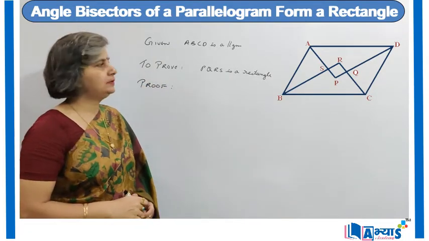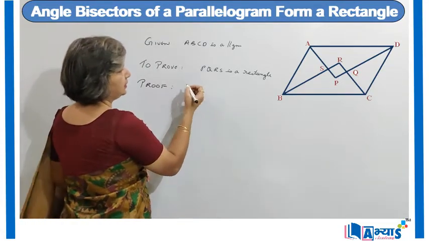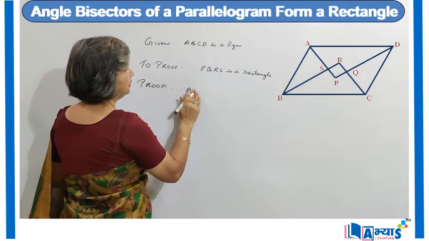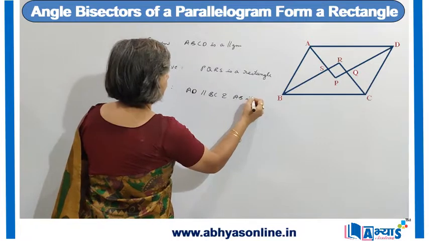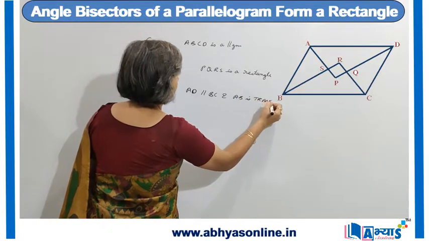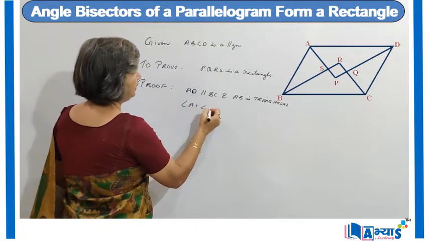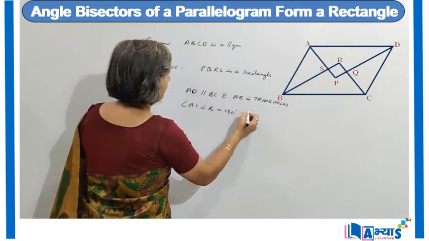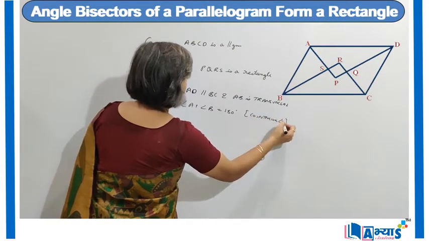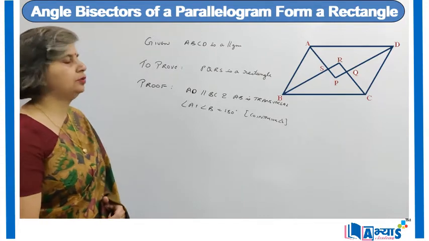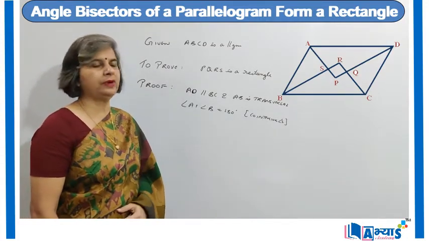Now we know that AD is parallel to BC and AB is the transversal, as ABCD is a parallelogram. So angle A plus angle B is equal to 180 degrees. They are co-interior angles. And we know that in the case of parallel lines, the co-interior angles are supplementary. So angle A plus angle B is equal to 180 degrees.